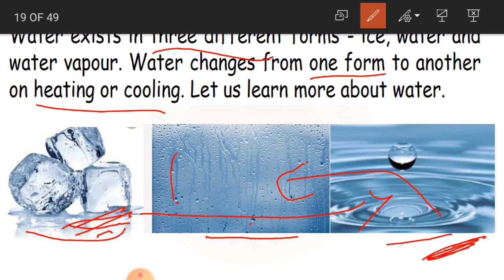Again, if you pour water in an ice tray, or in a glass, and keep it in the freezer, what happens? Due to that coldness, this water becomes ice. Yes or no children? So water changes from one form to another on heating or cooling.